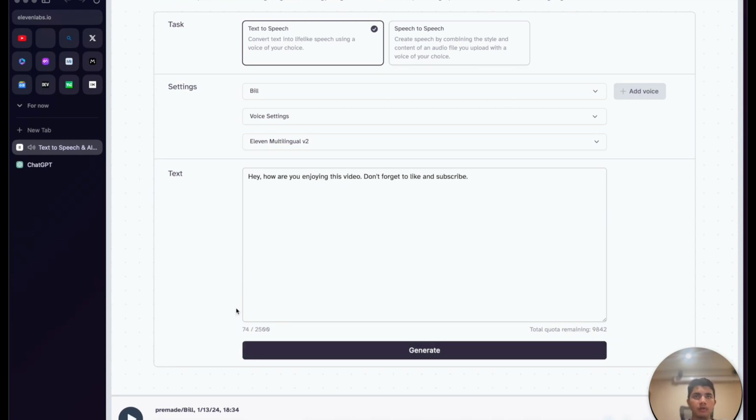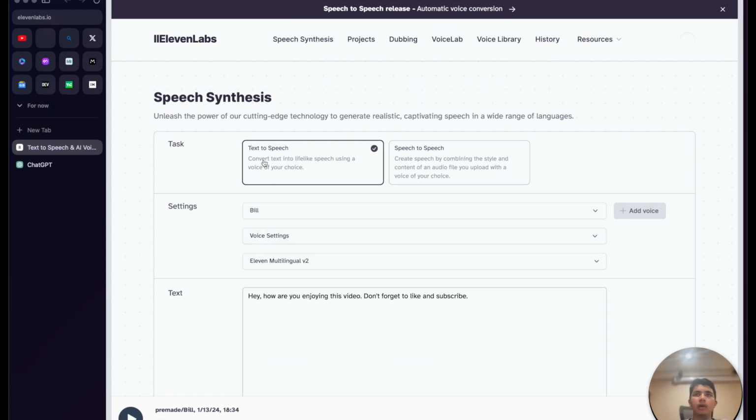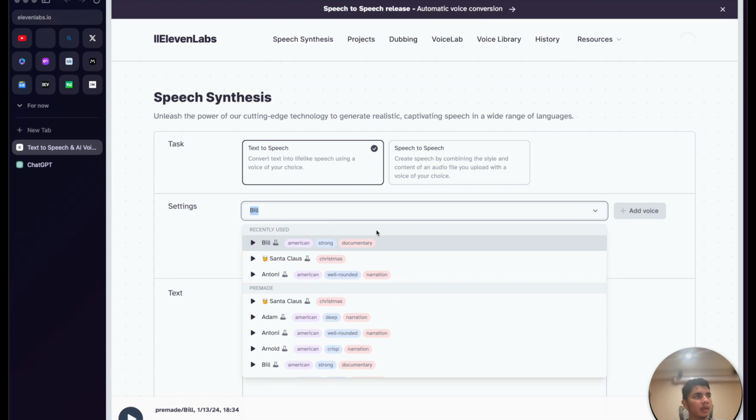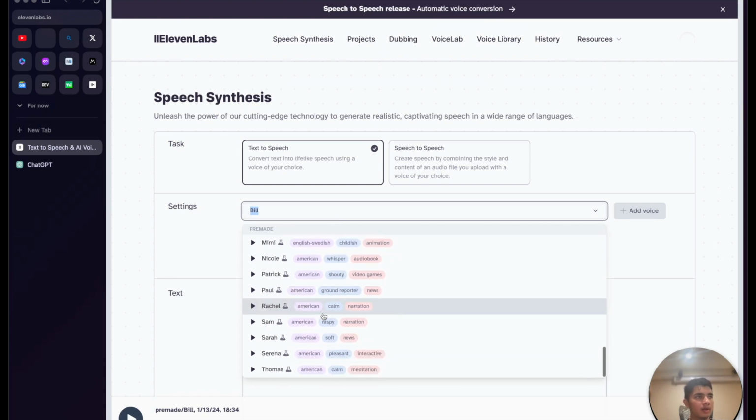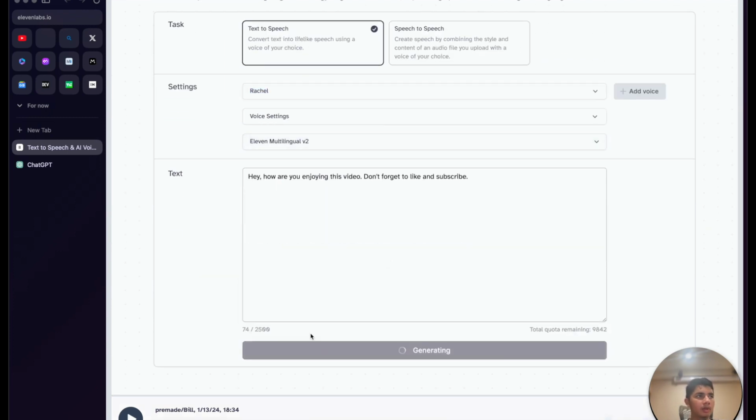And so this is pretty cool. Before, to give such an output, it was almost impossible for a machine to do so. There's a lot of other voices that we can try out.